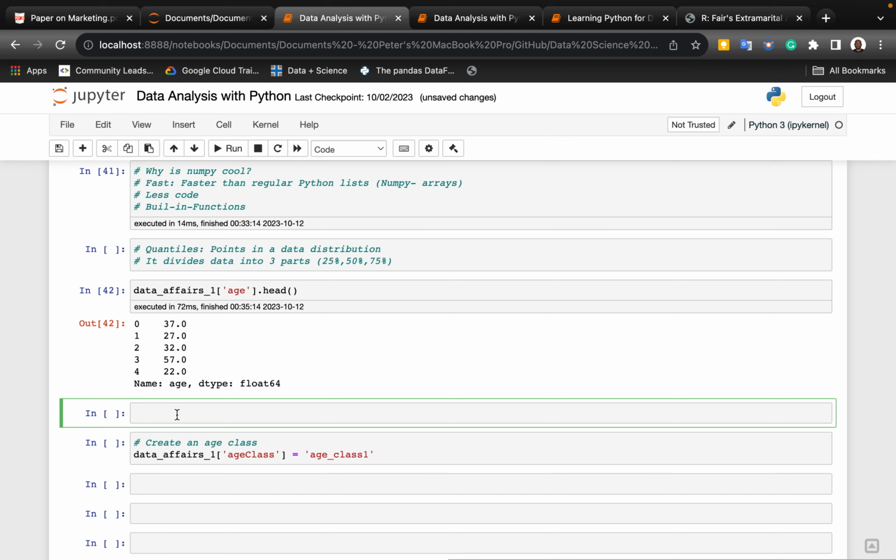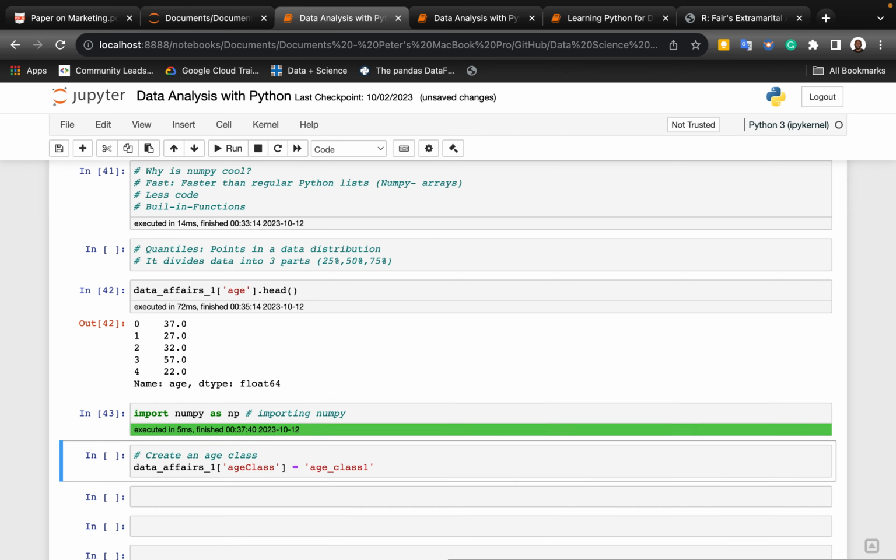The first thing we're going to do is use quantiles through NumPy. So I'm going to import NumPy. Just like pandas, NumPy is introduced using an import statement. I'm going to give it an alias, np. This is importing NumPy and bringing it into our namespace, so we have it.